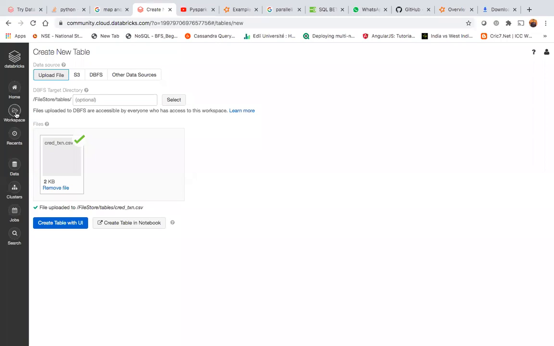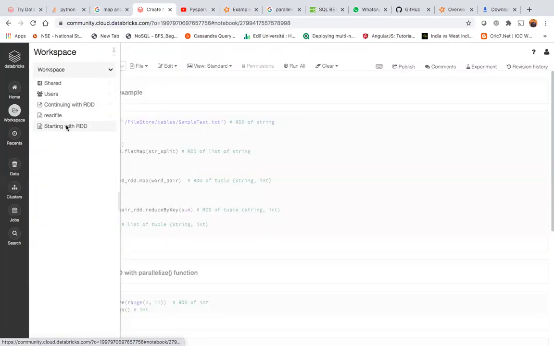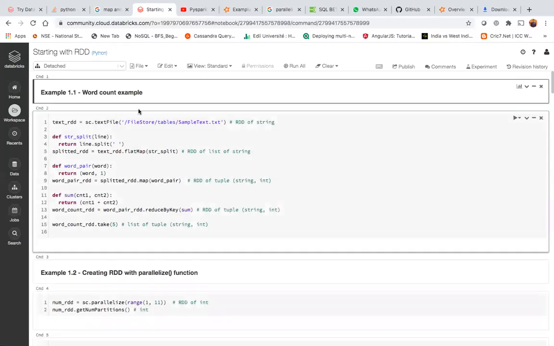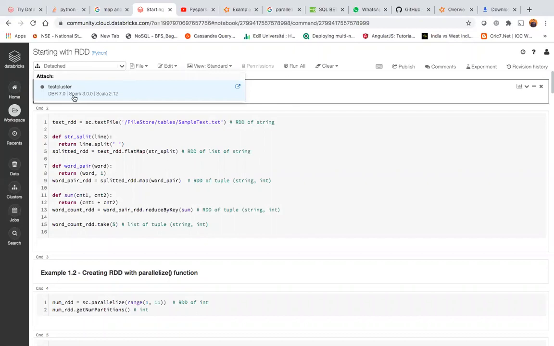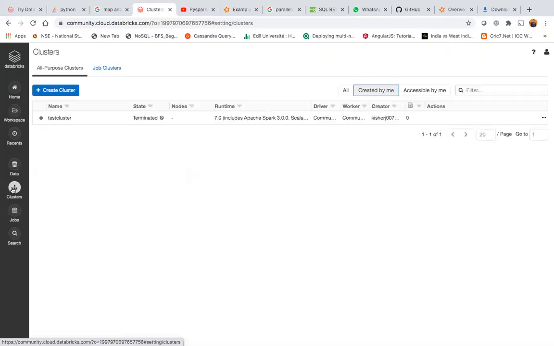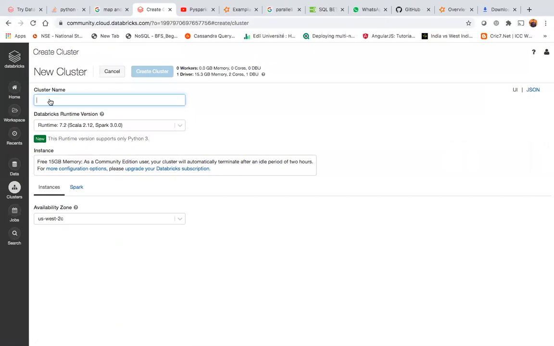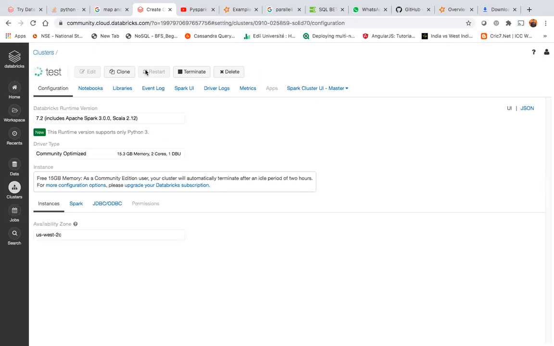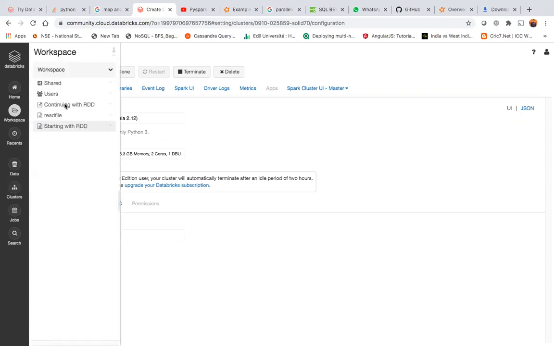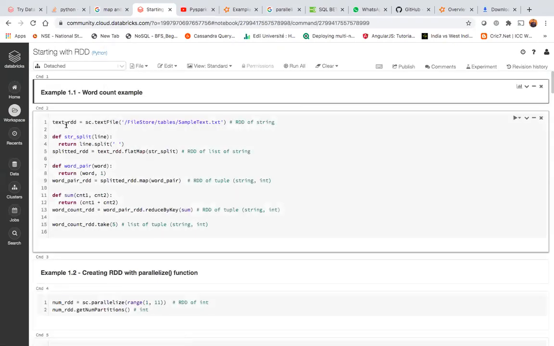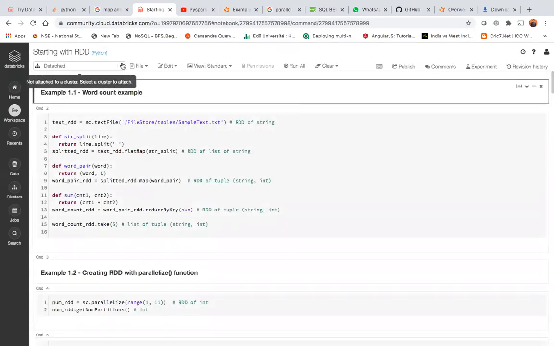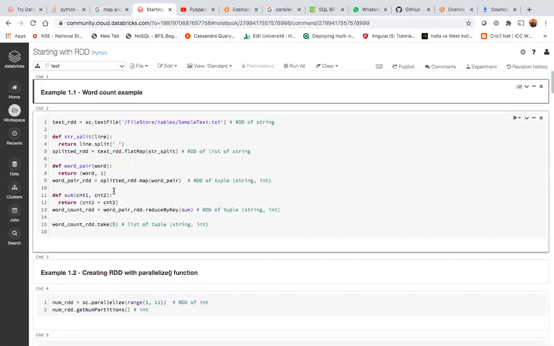Now let's go to some basic programs first. You can create a cluster here. It gives a free one-node cluster. If you don't use it for 1 hour, it will automatically terminate, which is fine. Our code will remain as it is; only the cluster will be terminated. And you can attach that cluster here. It will take a while to create the cluster.